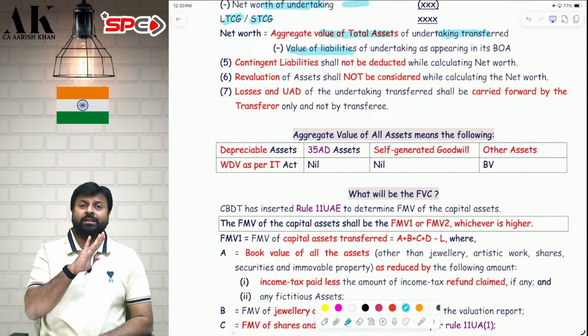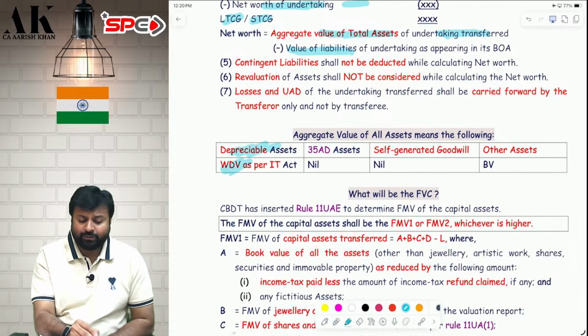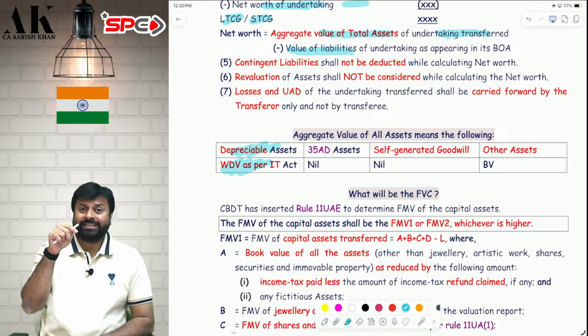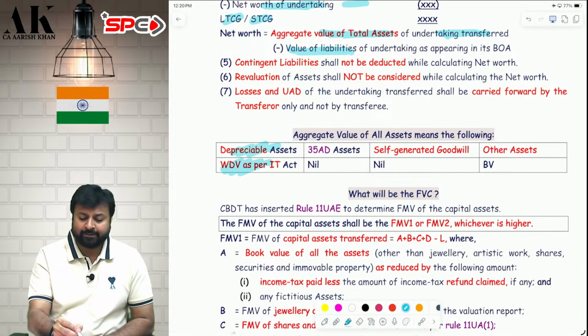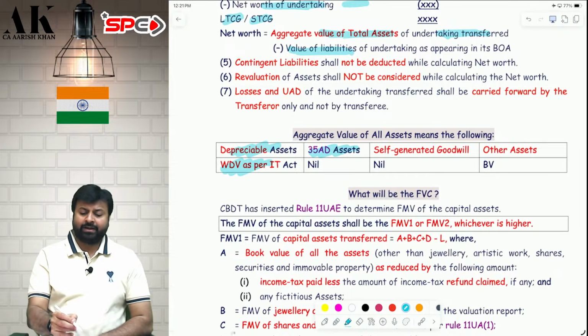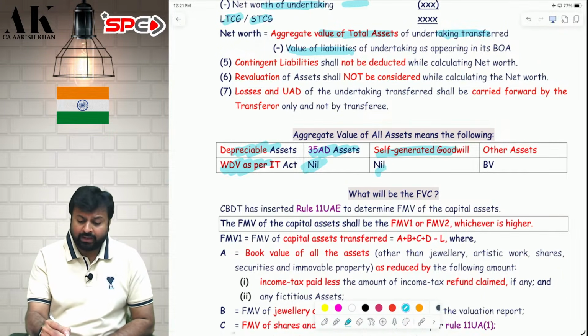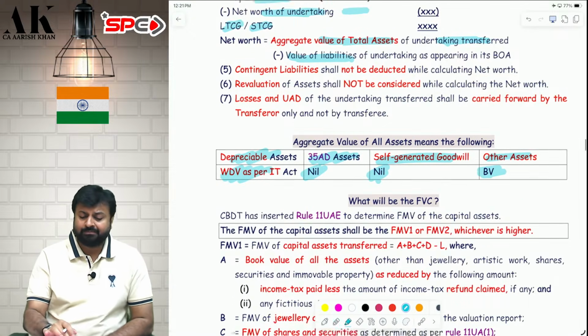For this purpose, all the assets are divided into four categories. First, a depreciable asset will be valued as per the WDV as per the Income Tax Act, section 43 clause 6. If the asset transferred is a 35AD asset, then you have to take nil. If the asset transferred is self-generated goodwill, you have to take nil. Other assets, you have to take book value. I hope it is clear.